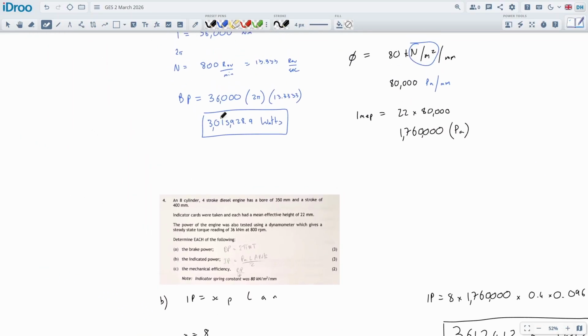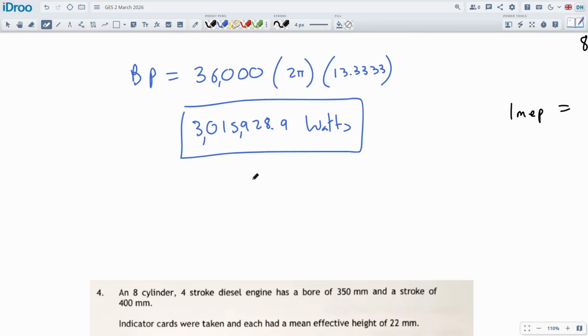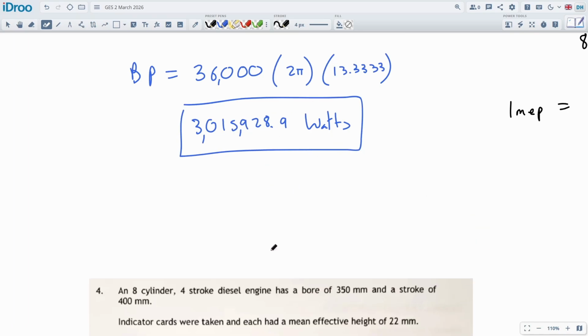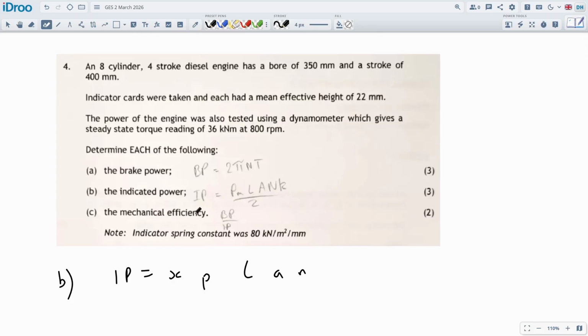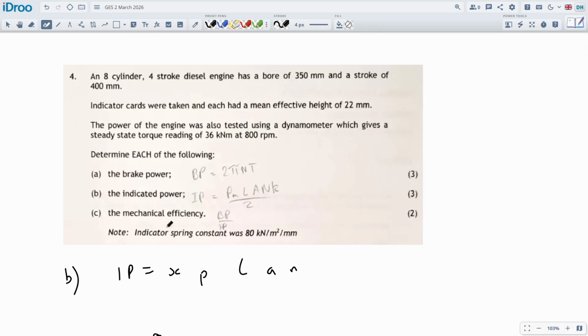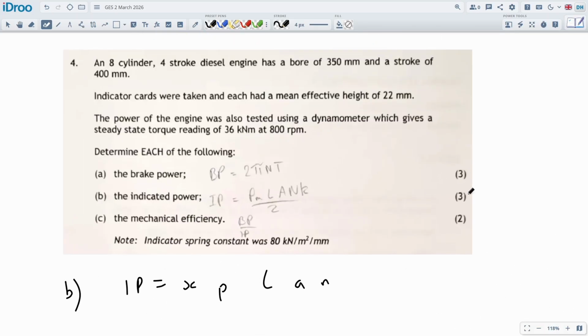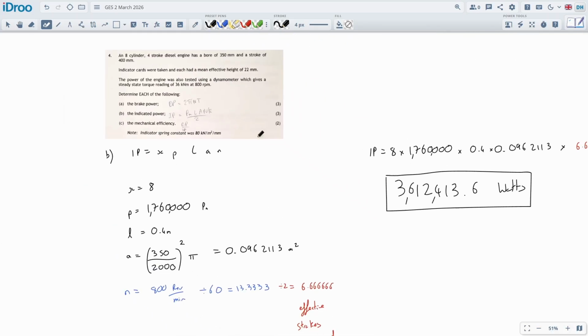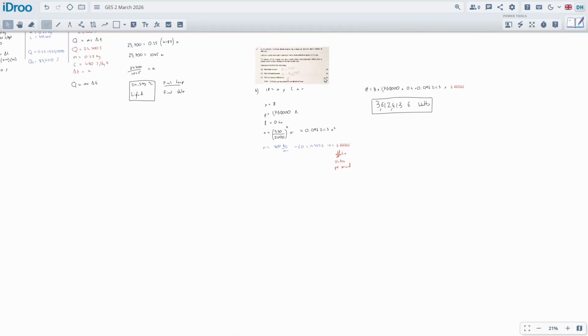3.6 million, and here we got 3 million, and these two combined will give us the efficiency, and of course the IP will always be greater than the BP. The indicated power will always be greater than the actual power you get from the engine, because you've got mechanical losses in there, and that's the mechanical efficiency for part C. There's a lot of work for just like 8 marks on this. Okay, so for part C,